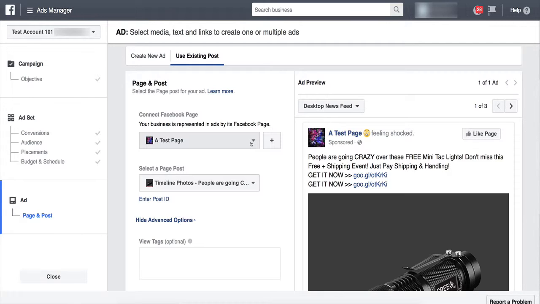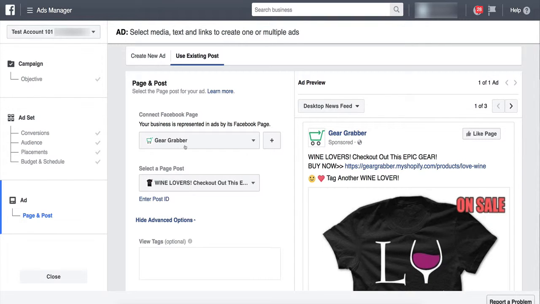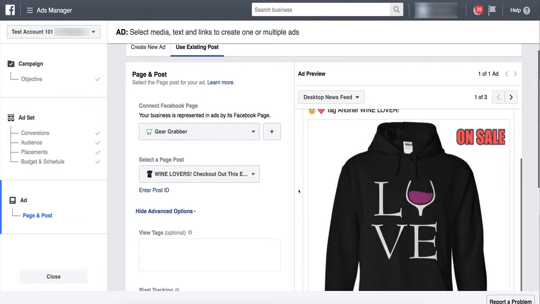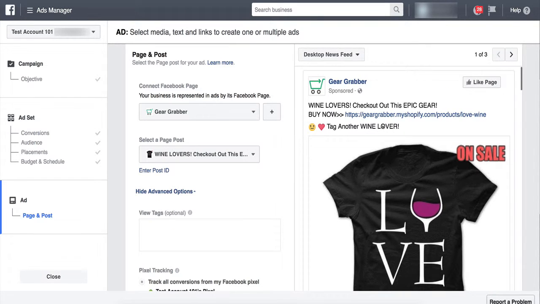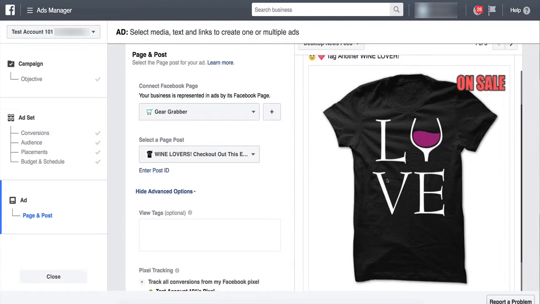I'm going to pause for just a second because all of my personal stuff is going to come up. So I'm going to select the right fan page and then I'm going to come back. Okay, so we're back. And what I did is I went through the drop down menu. I found Gear Grabber's fan page. Check this out. The post automatically came up. There it is. It's got the link in it. Everything's there. It's so cool.